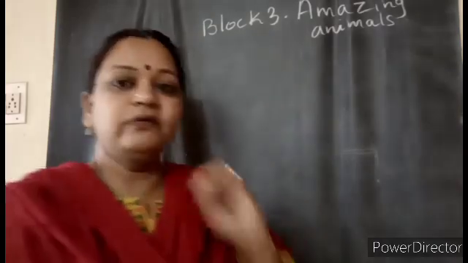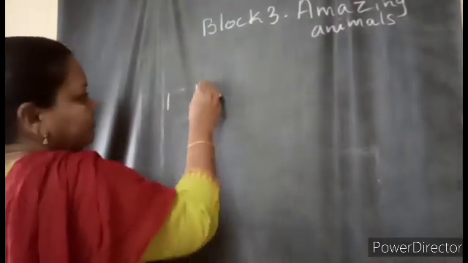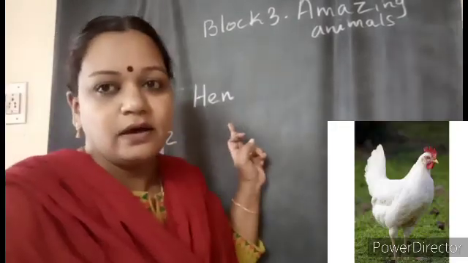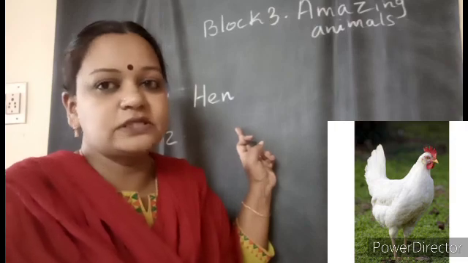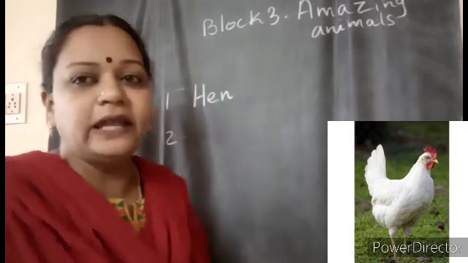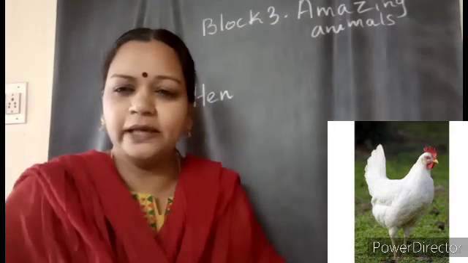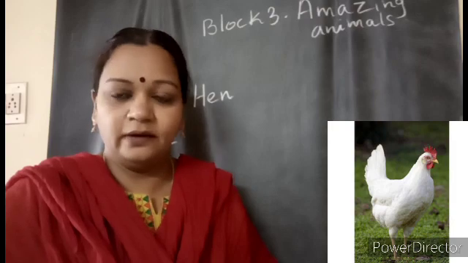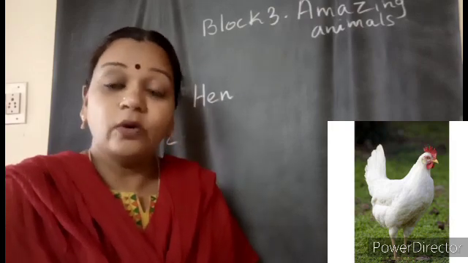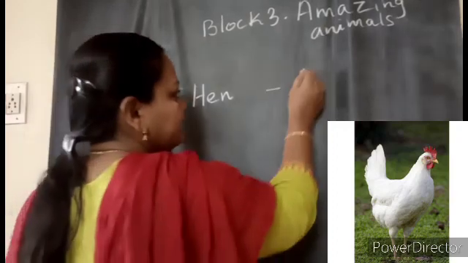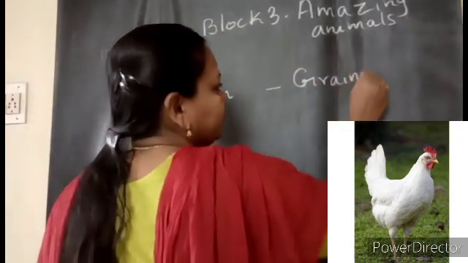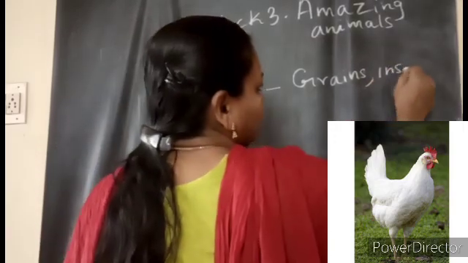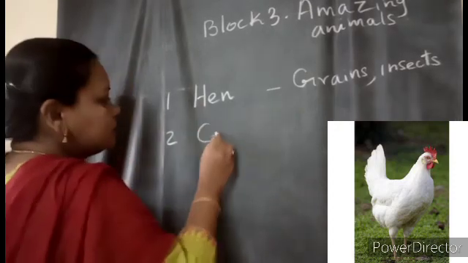Now, we will write five names and think what will be their food. You all have seen a hen, no children? Whenever you have been to a farm or even nearby houses, some will be having hens. What do the hens eat? You have seen them all the time, pecking here and there. Have you seen the people who have hens giving them some food? What type of food do they give? Very good, they give them some grains. And you might also have seen them pecking the soil and eating some small insects also. Very good.